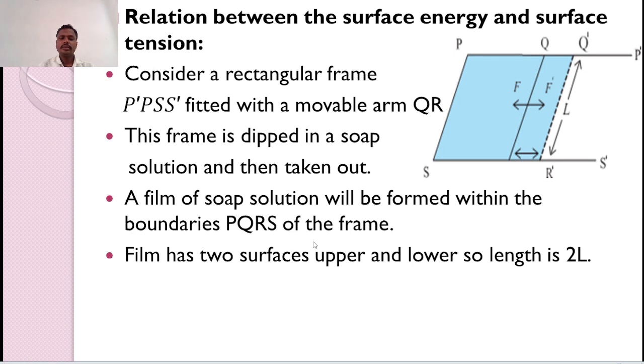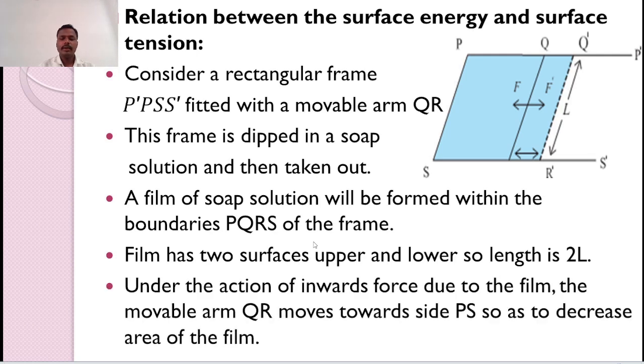The film has two surfaces, upper surface and lower surface, so its length is 2L. Under the action of the inward force due to the film, the movable arm QR moves toward PS so as to decrease the area of the film.